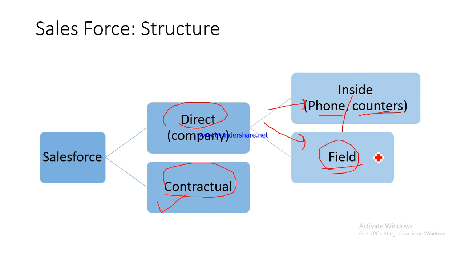So naturally there would be a lot of traveling on the part of field sales force, while the inside sales force would be manning the counters and the telephone lines only, right? Naturally this means that you will have to provide traveling allowance to the field sales force, because they would be traveling a lot also, right? So this is the broad structure that we have.